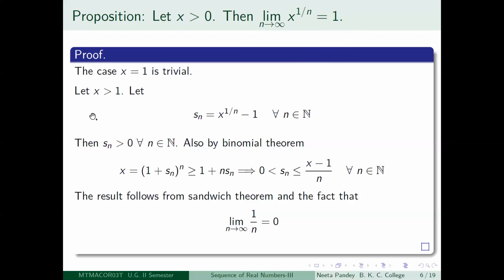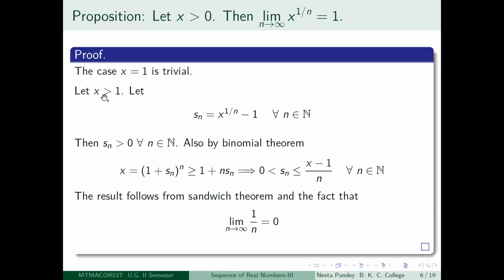Now what we will do is we will prove it for x greater than 1 first. So the trick is the following, that you look at x to the power 1 by n minus 1. So if x is greater than 1, then x to the power 1 by n is greater than 1. This is clear, because x to the power 1 by n can be either greater than 1 or equal to 1 or less than 1.